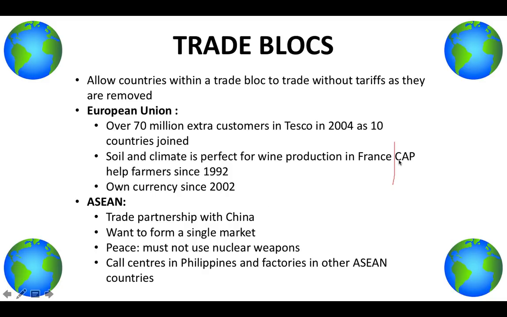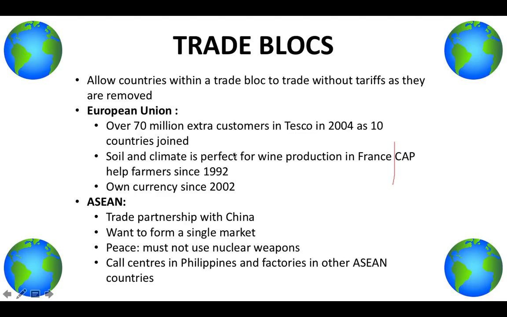Also, the CAP, the Common Agricultural Policy, if I can remember well, I'll put that in the description below. I think it is. They've been helping farmers since 1992, and the EU has also had their own currency since 2002 as well. So all of these factors have contributed to increasing globalization, because obviously this means there's more migration, there are more people paying taxes, and it's benefiting the UK because obviously Tesco's in the UK.